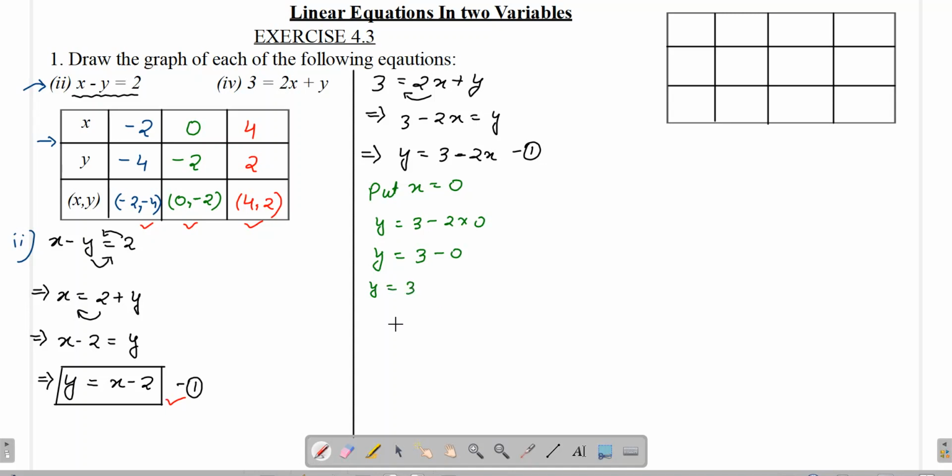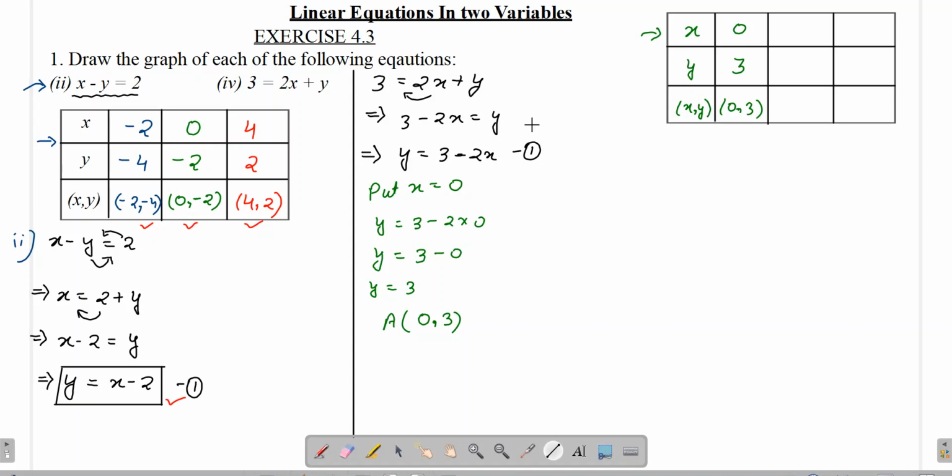So the first solution is, by putting x as 0 we have got y as 3. We can make the table as it is over here also. The first column gives the x value, the second is y, and here we'll be writing the ordered pair x comma y. So what we did, we substituted x as 0 and we got y as 3. So the ordered pair is 0 comma 3.